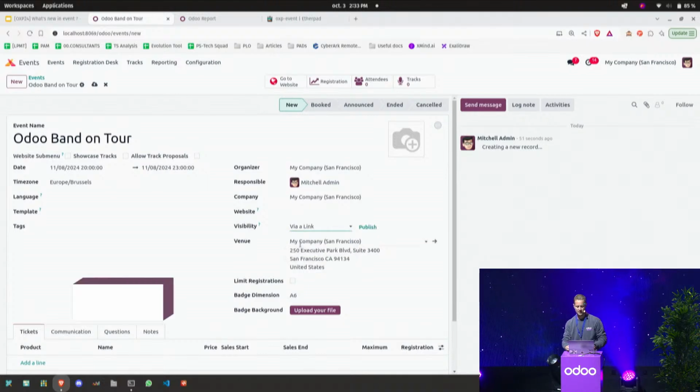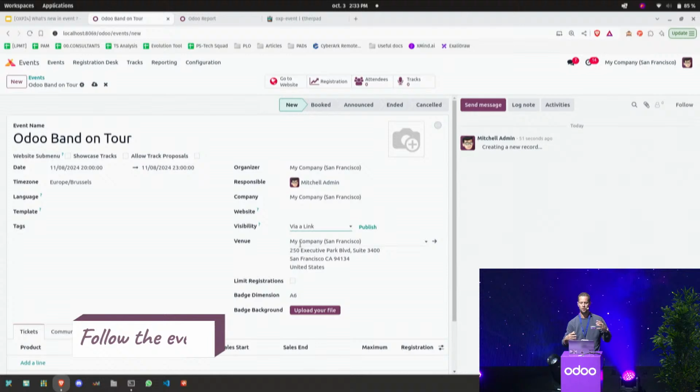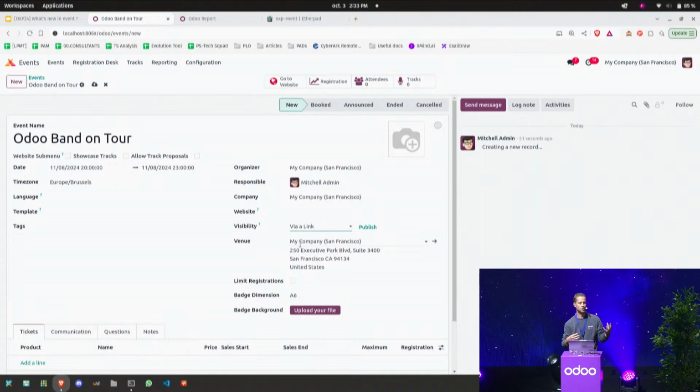So here, let's imagine the case where I want this concert to be quite private and only allow for privileged users or privileged person that I want to invite myself. So I will set the visibility here as via a link. So for the people to access this event, they're going to need to receive the link. So either I share it via email or through WhatsApp or another way to communicate.